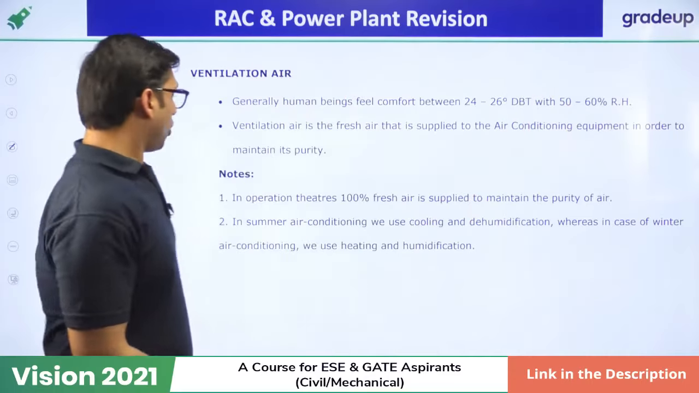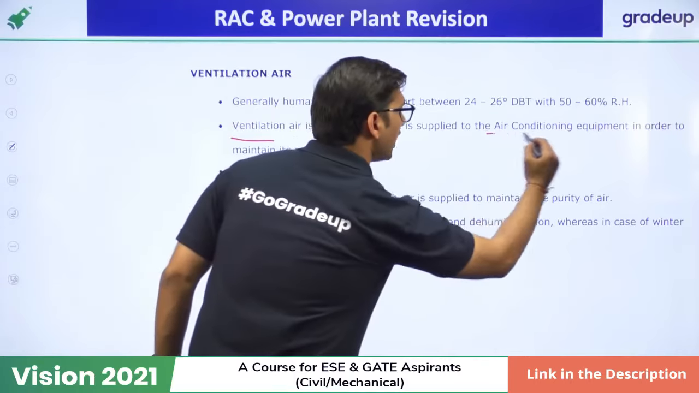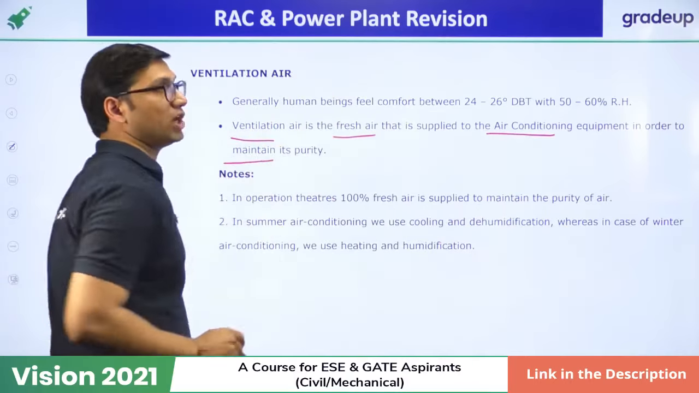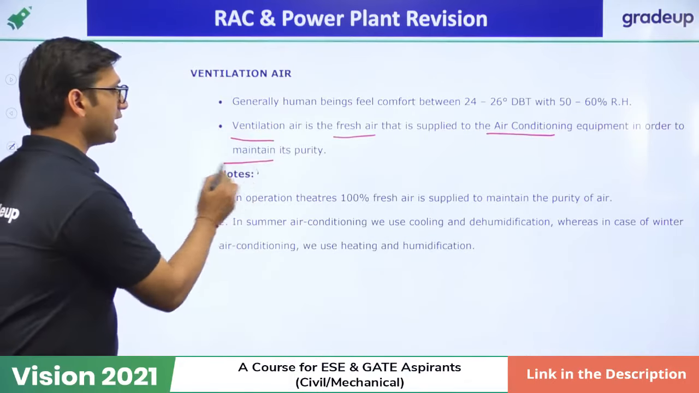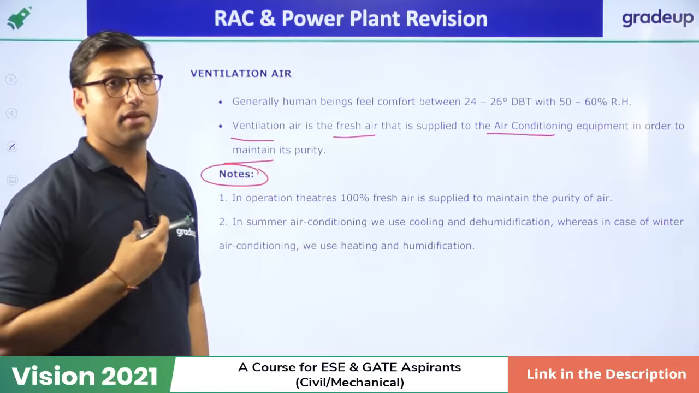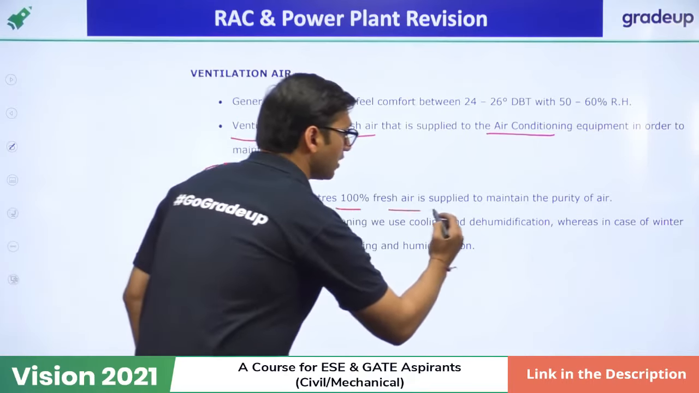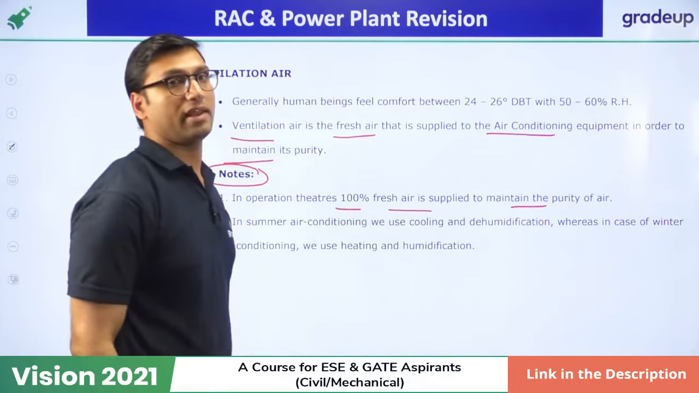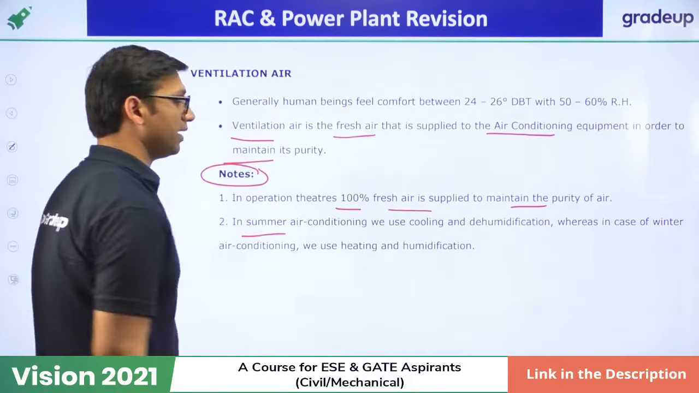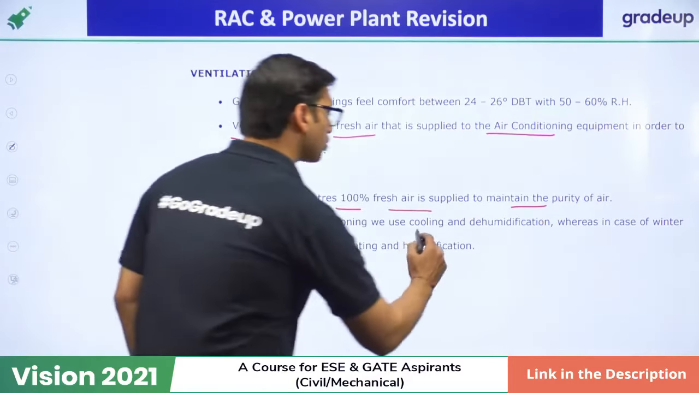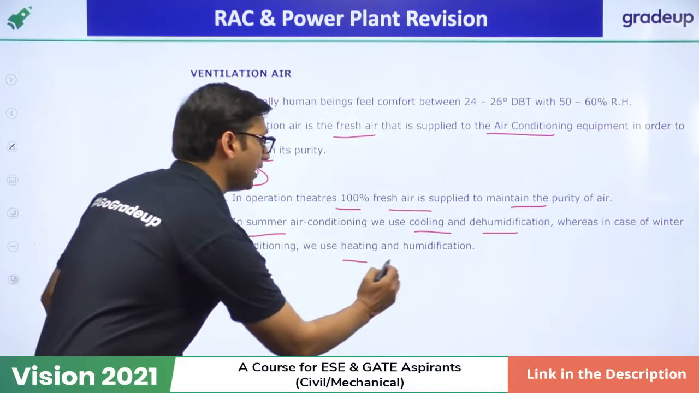Okay. Now, what is ventilation air? Ventilation air is the fresh air that is supplied to the air conditioning equipment in order to maintain its purity. In your operation theater, 100% fresh air is supplied to maintain the purity of the air. 100% fresh air is required in the operation theater. In summer air conditioning, we use cooling and dehumidification, whereas in case of winter air conditioning, we use heating and humidification.